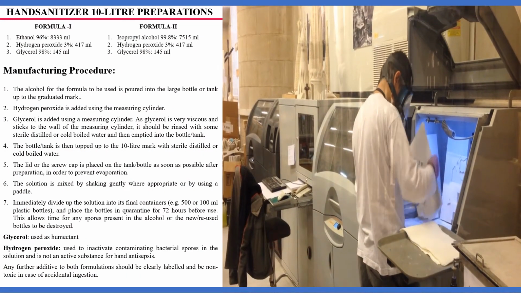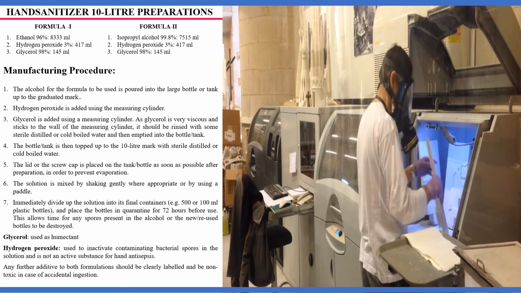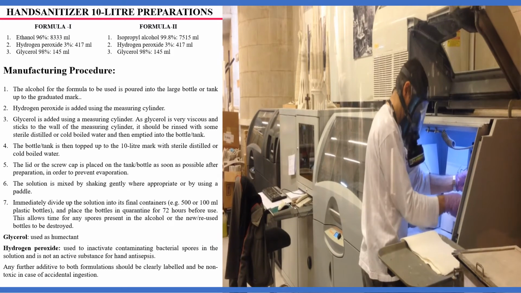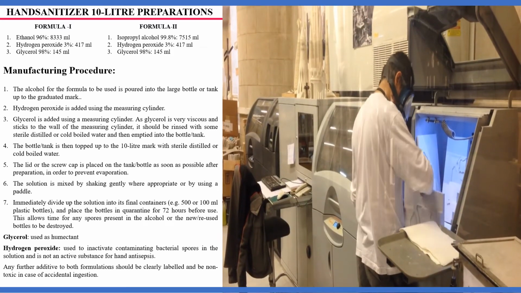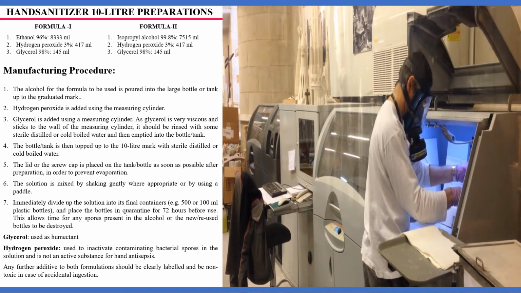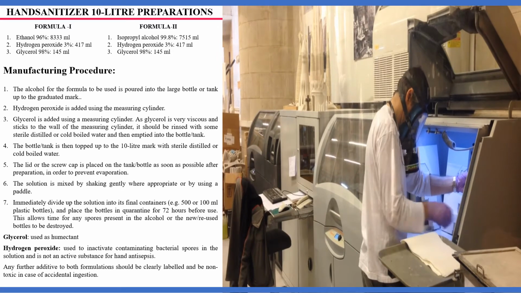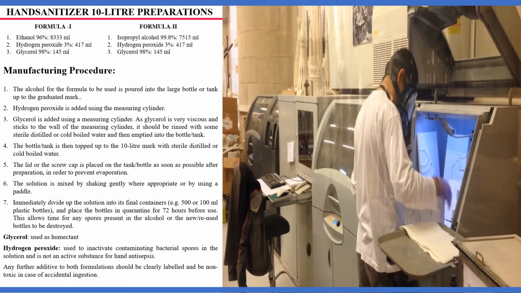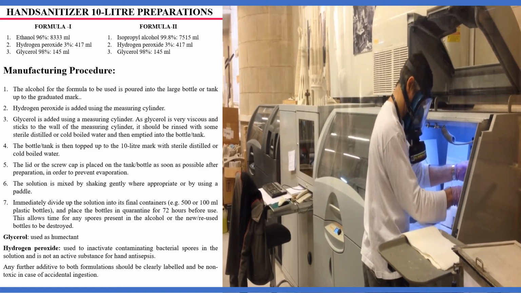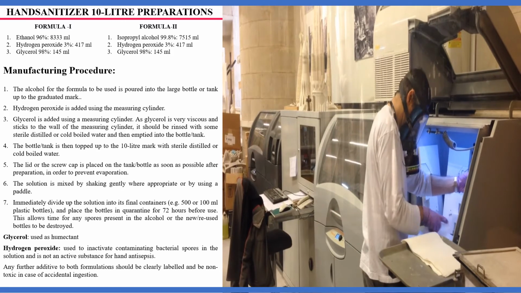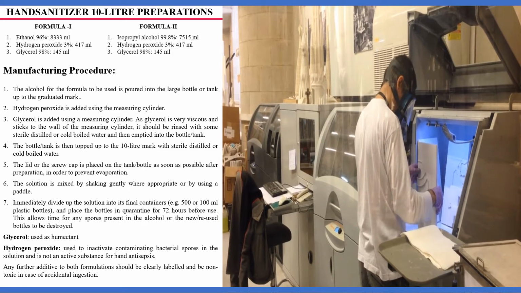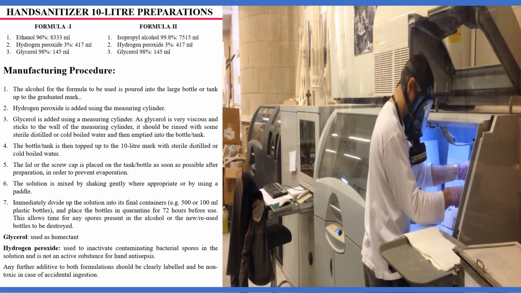There are two 10-liter WHO-proposed formulas. You can choose any one or both. Keep the listed materials as shown in the formula. Add alcohol into a big bottle or tank, then add hydrogen peroxide to it. Slowly add glycerol into the tank, then add distilled water to the glycerol container and rinse to ensure all the glycerol is poured into the tank, as it's viscous and sticky. Add distilled water to make up the 10 liters. Immediately close the bottle or tank with the lid cap to avoid evaporation. Gently mix the solution and pour into 500 ml and 100 ml bottles as per your needs, and label as per WHO recommendations. Use the solution after 72 hours.